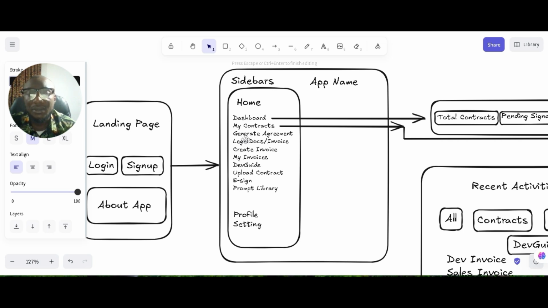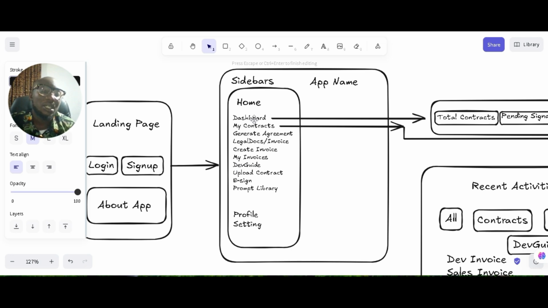That is a feature I want to have in the legal docs, and I don't want to combine it in this app. I'll try to make this app as simple as possible. So maybe I'll remove legal docs and only have the invoice generator. This one will be for creating an invoice, and this one will be all the invoices that have been generated, the ones in drafts and so on and so forth. Then the dev guide, I'm also thinking of removing it from this particular application.